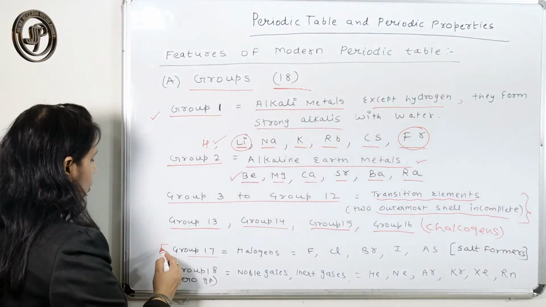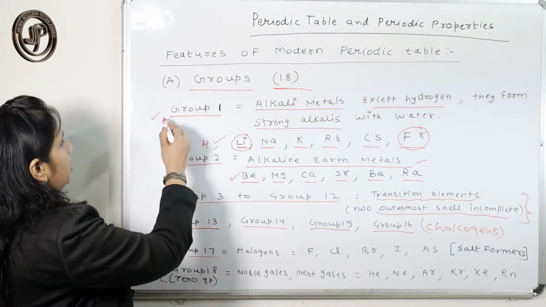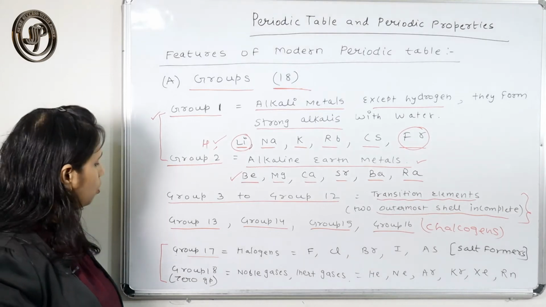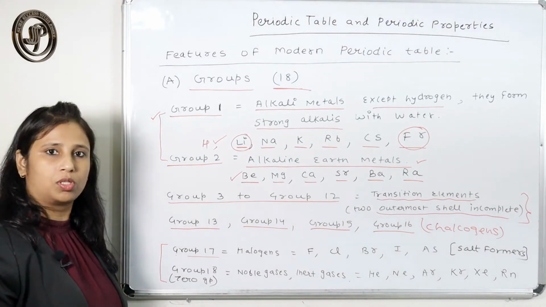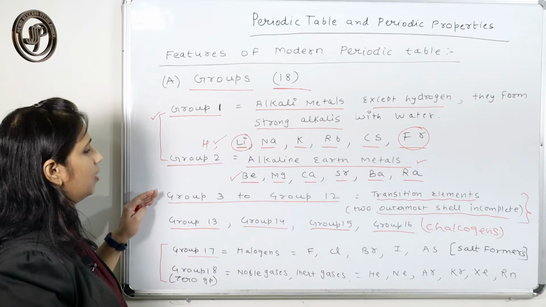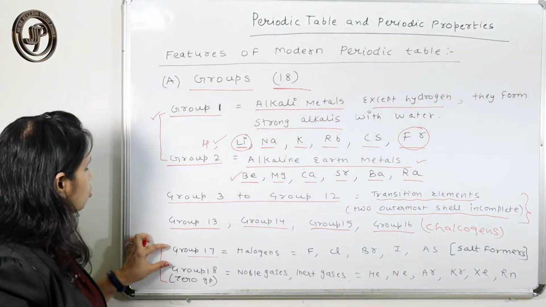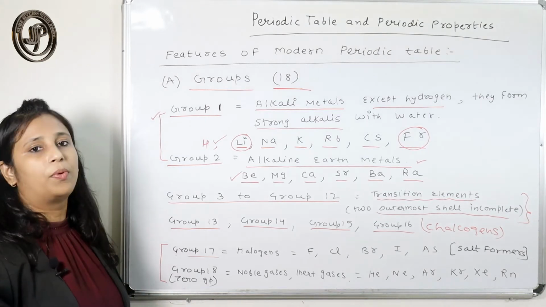Next, the important two groups. These two groups, you just have to memorize all the elements of them, and the last two groups. In between, it is not required to memorize all the elements. So group 17 and group 18.